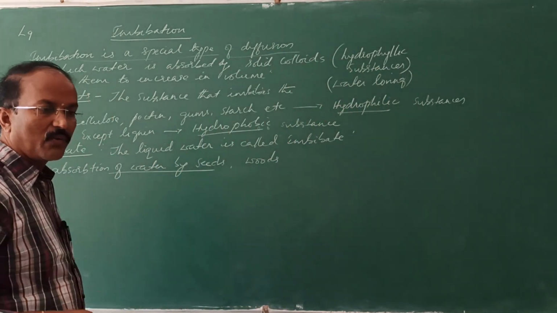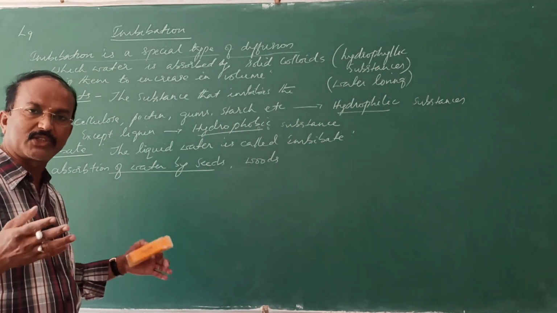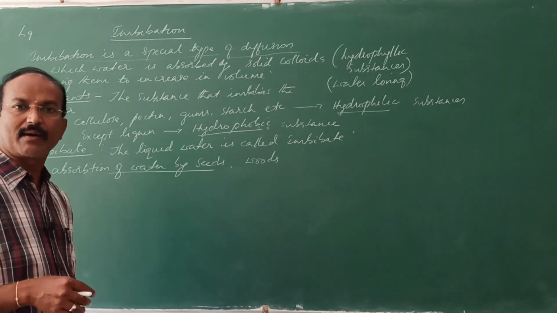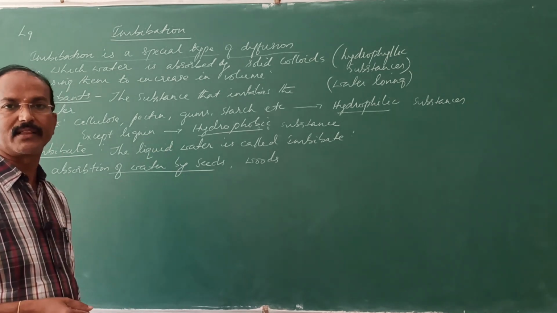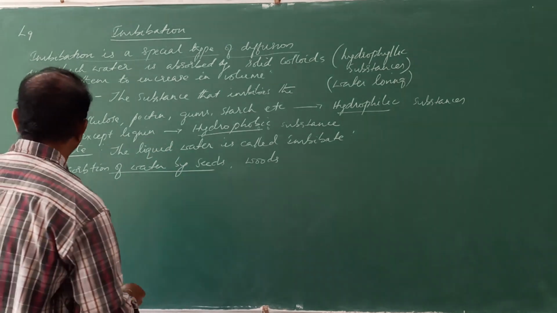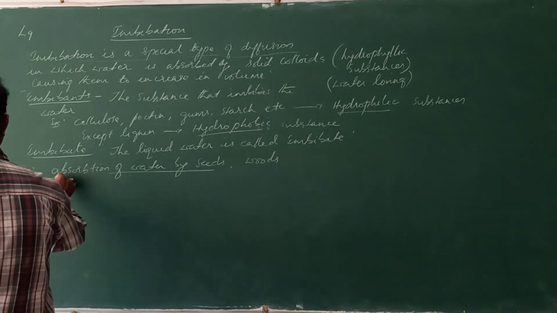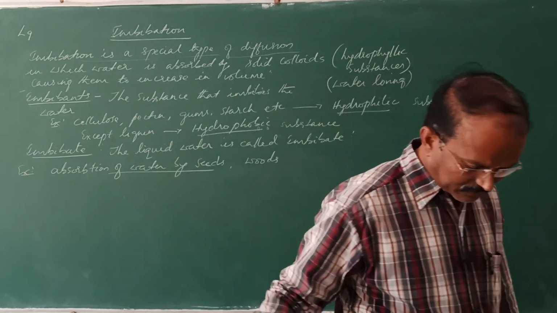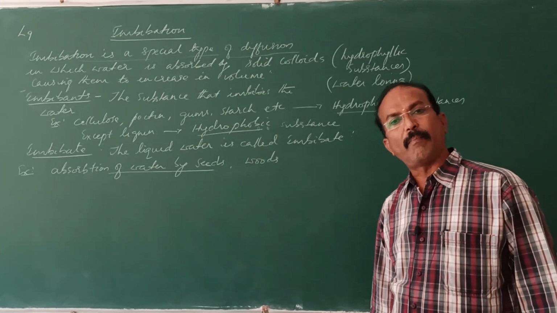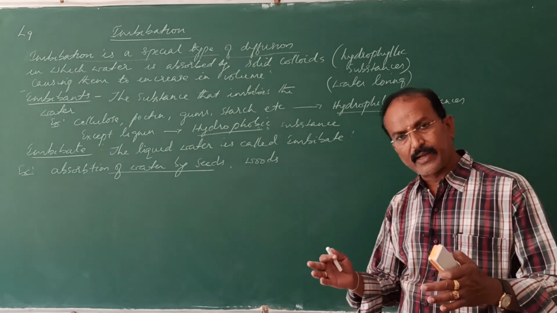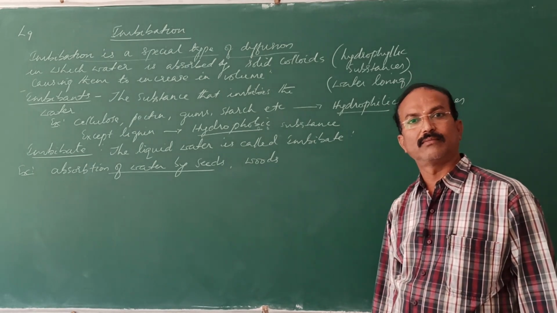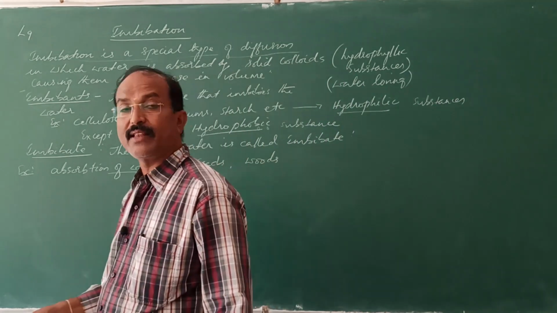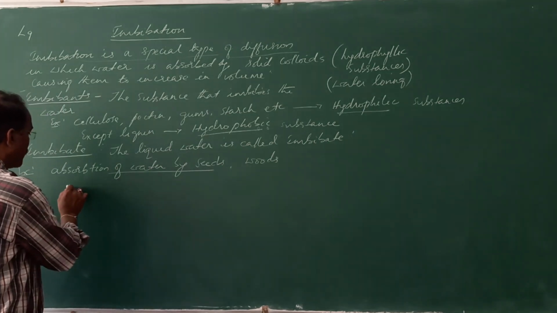Understand? When you put a piece of wood into water, what happens? It swells. That's why doors and windows swell up in the monsoon season, because they absorb the moisture content in the atmosphere. Absorption by wood was used by prehistoric man to break rocks.